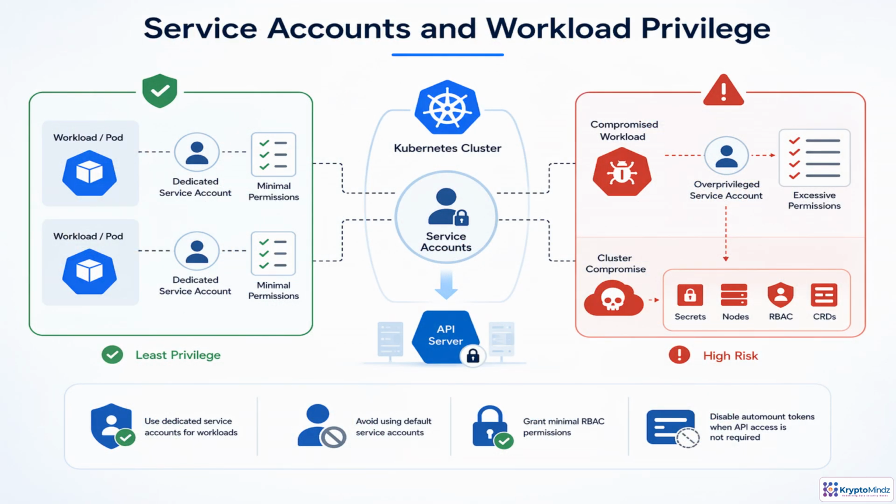Service accounts are the identities workloads use when they talk to the Kubernetes API, so they need the same scrutiny as human users. The safe pattern is straightforward. Give each workload its own service account. Bind only the permissions it truly needs, and avoid relying on the default account. If a pod never needs API access, disable automatic token mounting entirely. The risk is escalation. A compromised pod with an overpowered token can read secrets, change RBAC, or affect nodes, turning one workload breach into a cluster compromise.